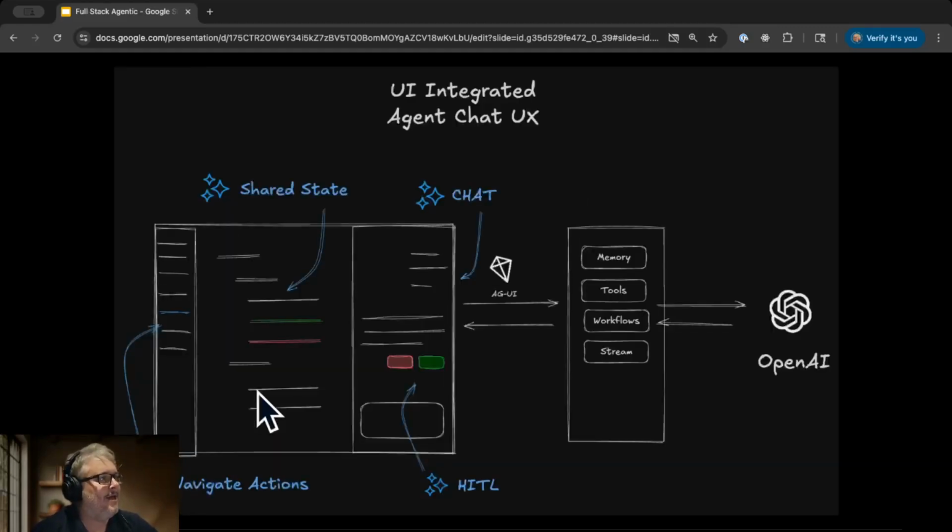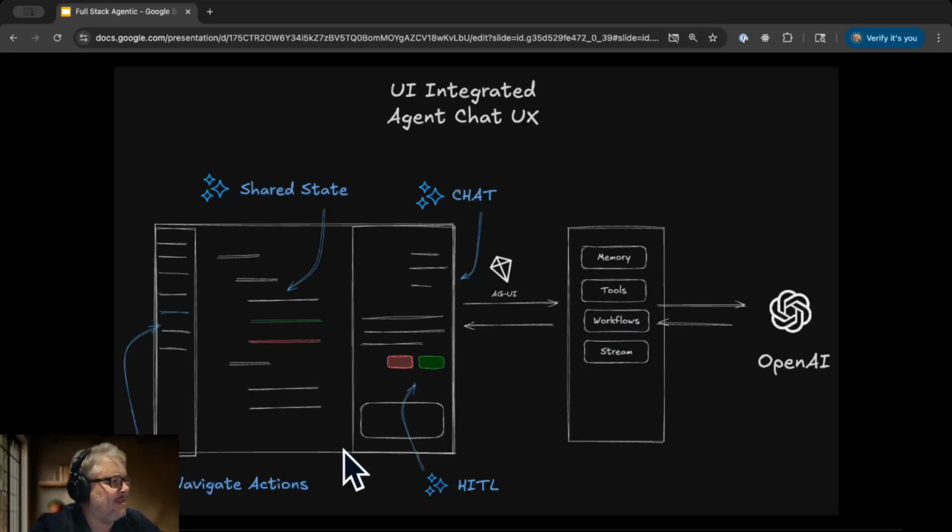And this is sort of best demonstrated by apps like Cursor and Lovable, although I am seeing some more interesting ones like things that help you write documents and also to help you do analytics. They're showing up everywhere. And in these UI integrated agentic chat UX, you get the same chat that you got with ChatGPT, and you get this same sort of service in between you and the LLM that sort of agent makes it agentic. It gives it memory and tools and workflows.